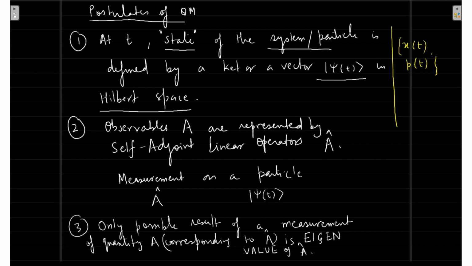That is why it is very important to solve the eigenvalue problem. When I am making a measurement on momentum, think about it: P is replaced by the operator P = -iħ d/dx. The only possible result is one of the eigenvalues of this. And that's why it is so important to get the eigenvalue problem. That is the only possibility.